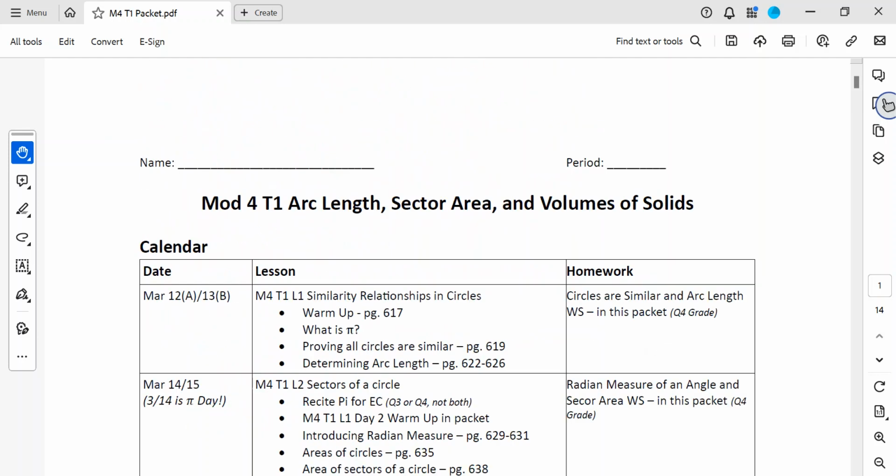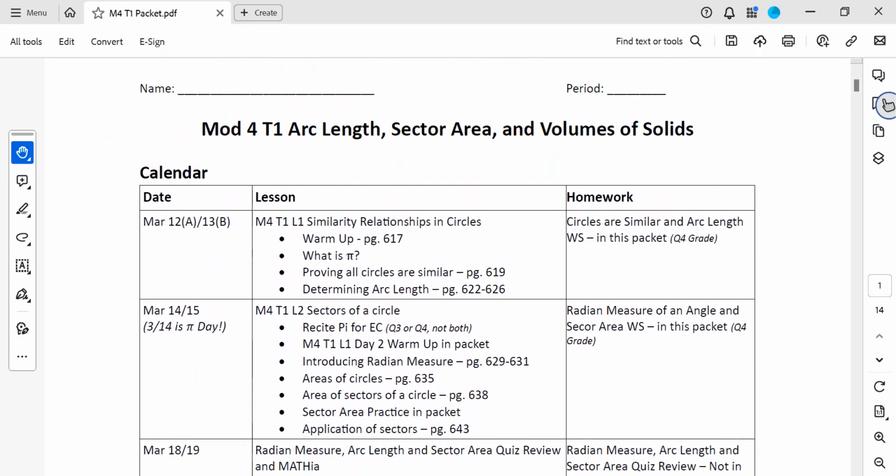Okay, so with that, will you get out your module book and turn to page 617? If you forgot your module book, the substitute should have some packets that they could give you. If there are more students that don't have their book than packets, hold on to one of them and go run to the copy machine and print off some more, but hopefully there's enough packets for the students that didn't bring books.